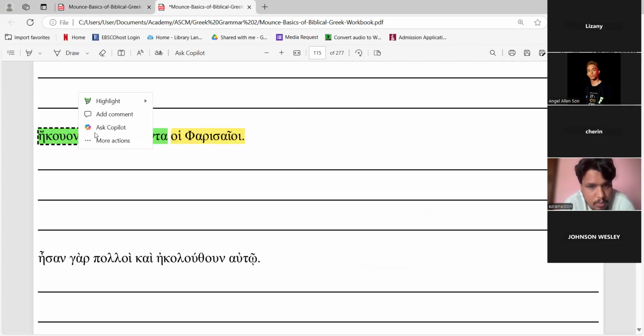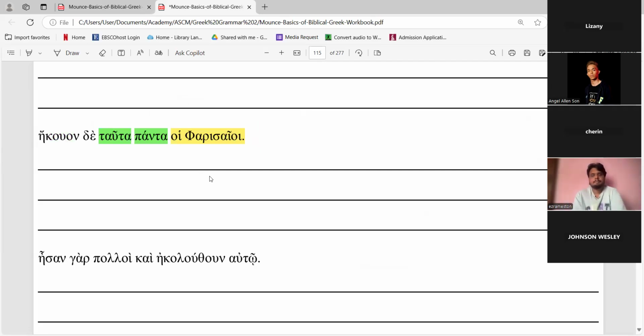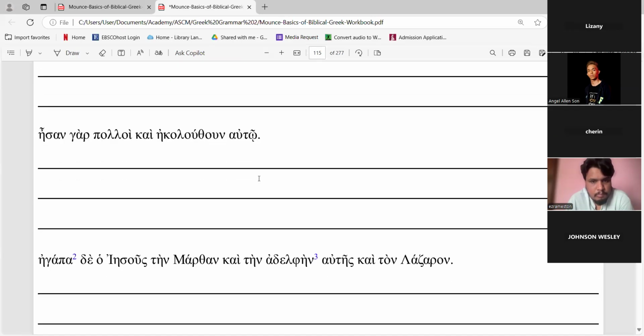So the Pharisees were listening to all these things. Since panta and tauta have the same endings, we can say it functions as an accusative plural.